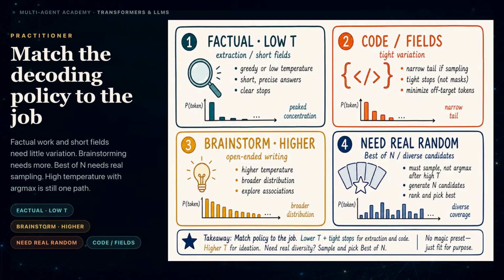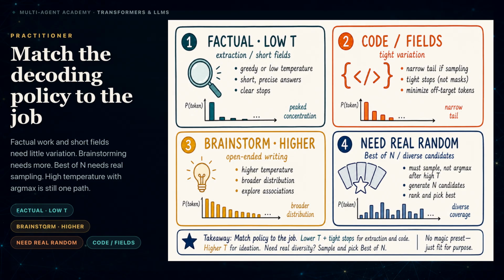Choose a decoding policy from the required output behavior. Tasks that require stable fields, exact syntax, or one reproducible candidate usually need a narrow distribution and explicit stop conditions. Tasks that require several distinct candidates need sampling from a wider eligible set. The final selection rule matters. Raising temperature changes the distribution, but argmax still selects only the highest probability token. Temperature alone therefore does not create multiple outcomes when the final operation remains argmax.